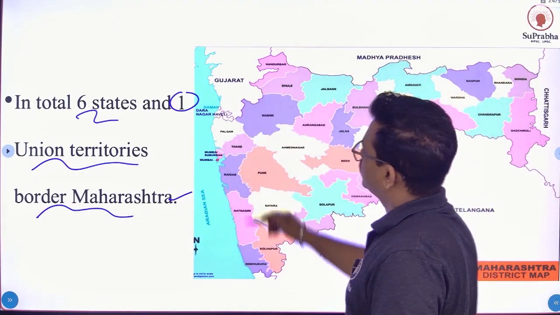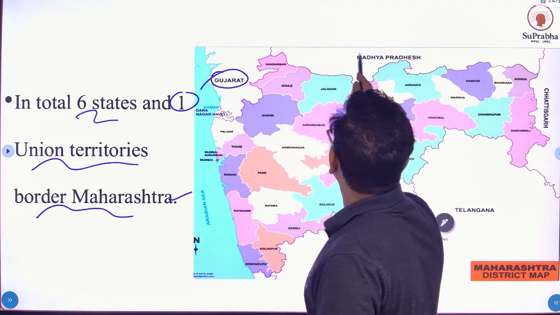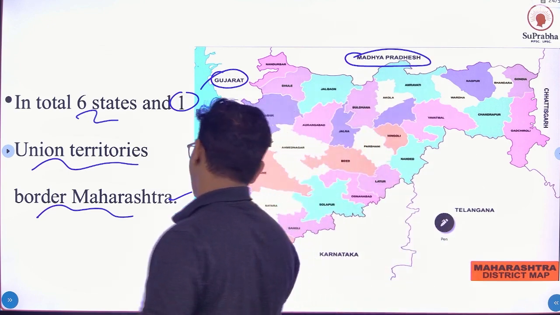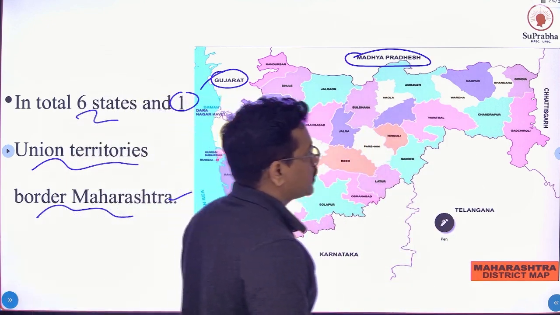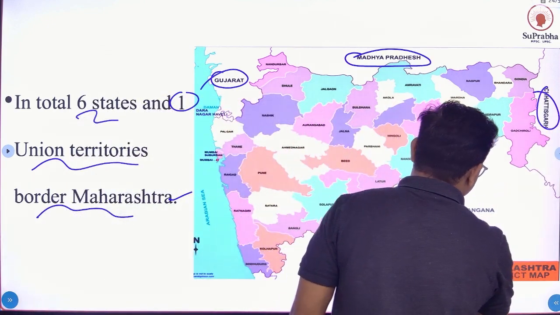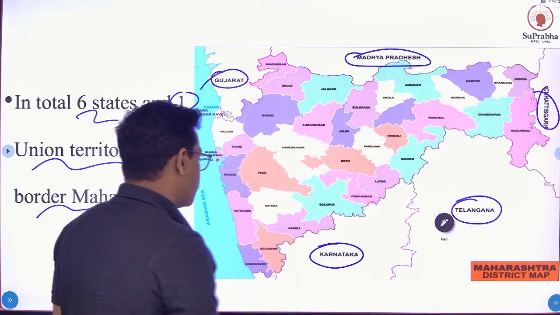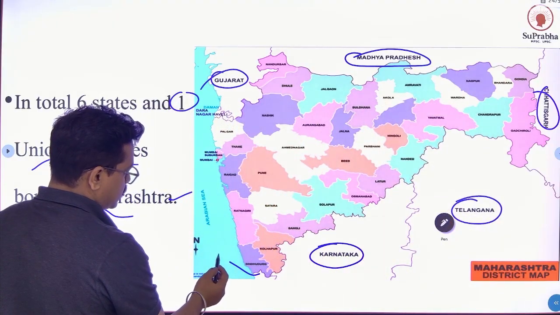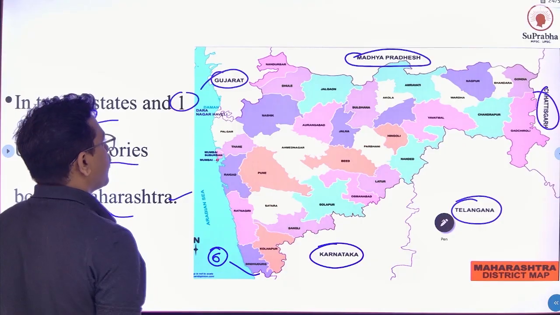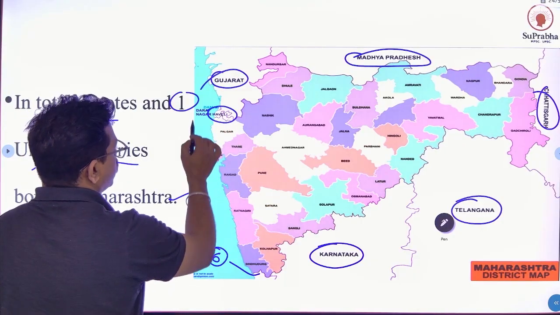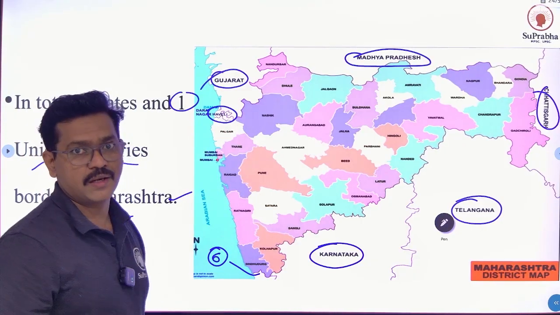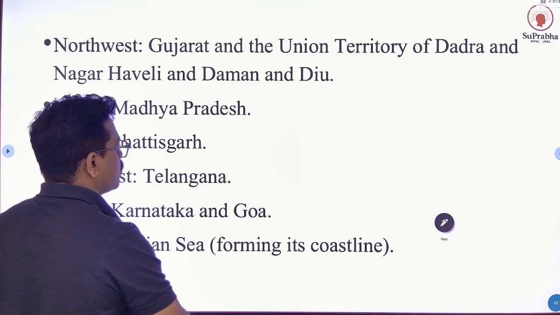On the map, Gujarat, Madhya Pradesh in the north direction, eastern direction Chhattisgarh, Telangana, Karnataka, and Goa. These 6 states, and here is 1 union territory, Dadra Nagar Haveli and Diu Daman.